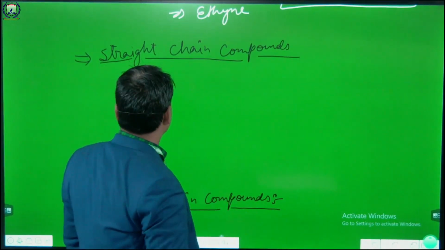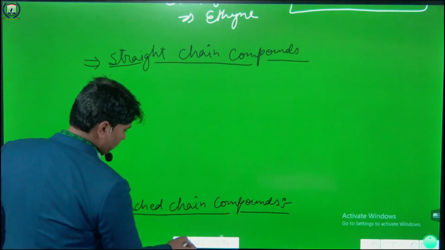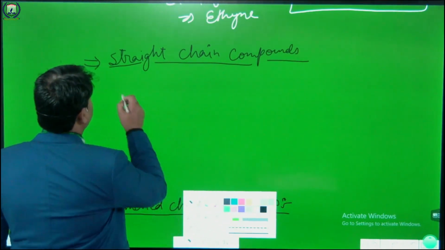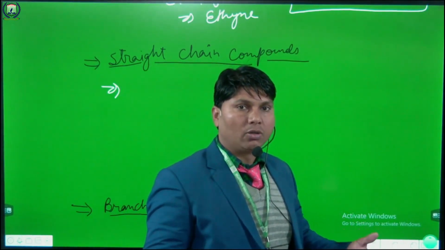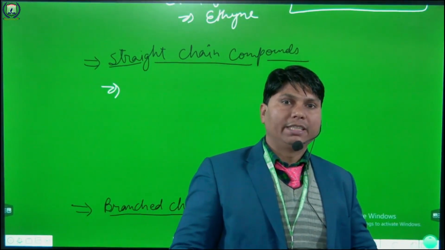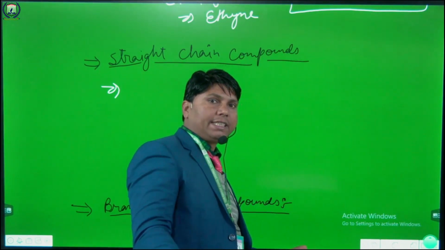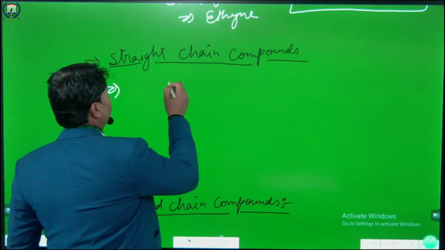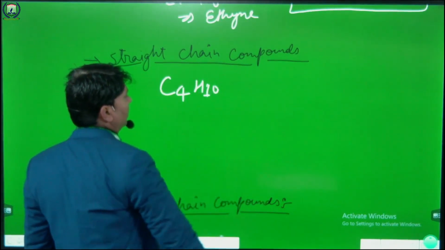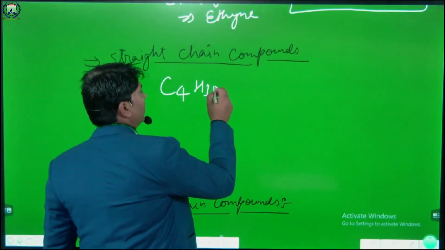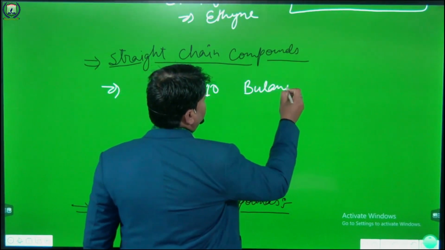So we come to the next topic. Straight chain compounds. You know about the straight chain? If any chain is a long chain, then we can say this is the straight chain. The example of straight chain is, if we take one example like C4H10, this is butane, like the alkane. This is butane.